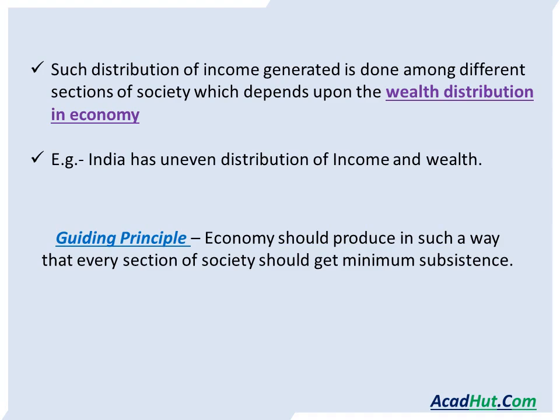So again the guiding principle comes into action. Economy should produce in such a way that every section of society should get minimum subsistence. हर किसी की minimum needs fulfill हो, that should be the aim while producing and while taking decisions for whom to produce. This is how we explain three problems.